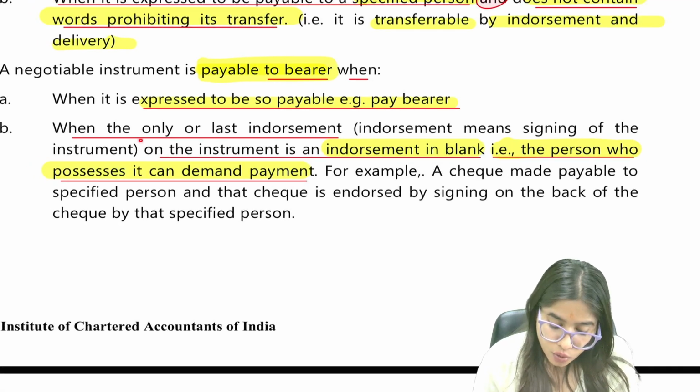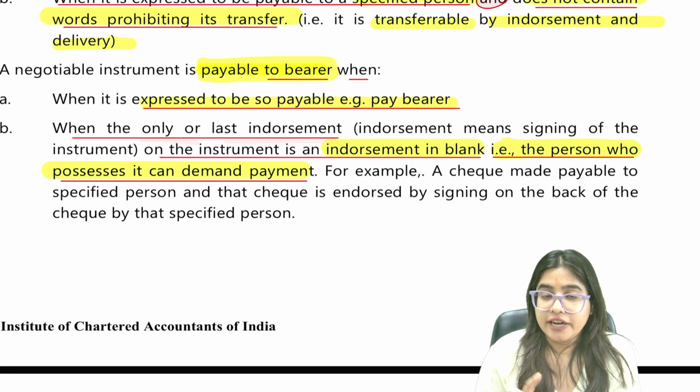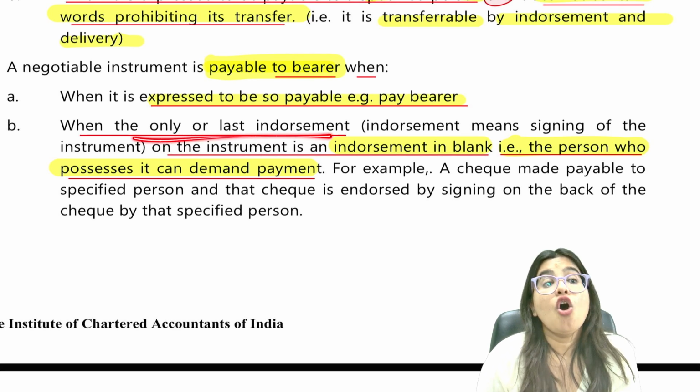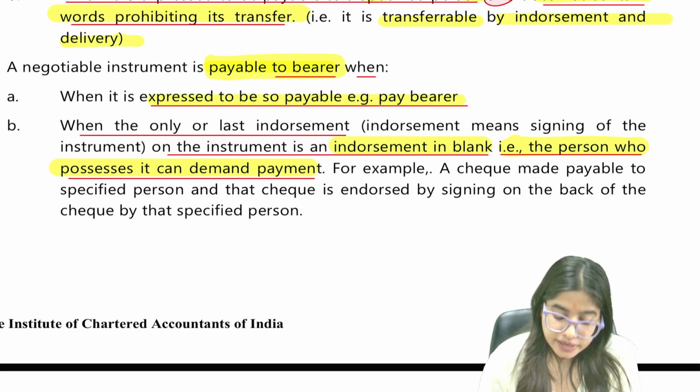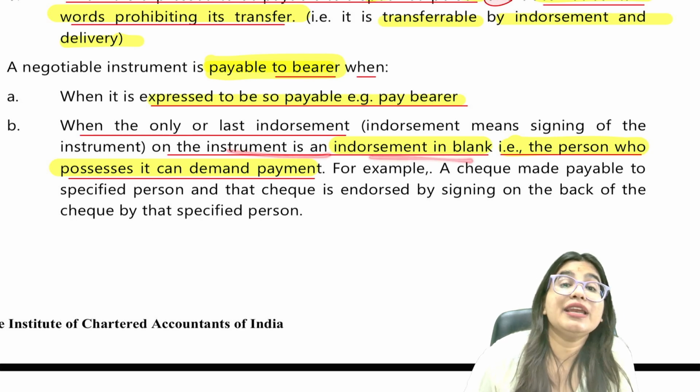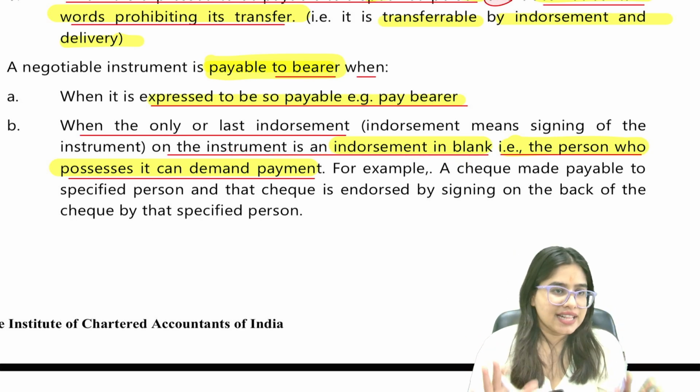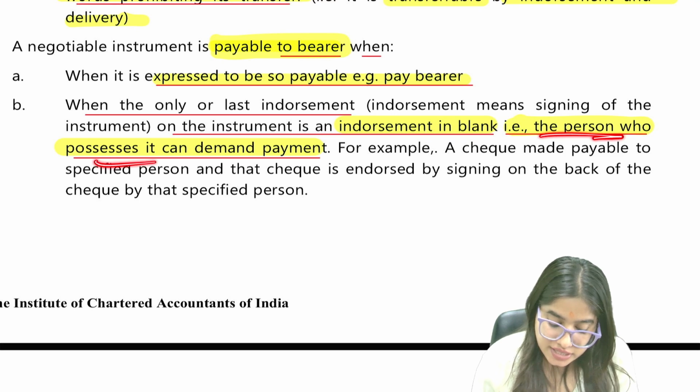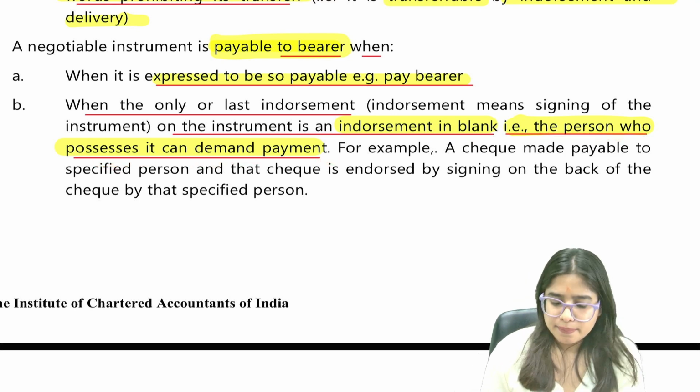Or the only or the last endorsement. The only endorsement or the last endorsement is an endorsement in blank. What do you mean by this, guys? Let's understand. A person who possesses it can demand payment. Let's take an example.